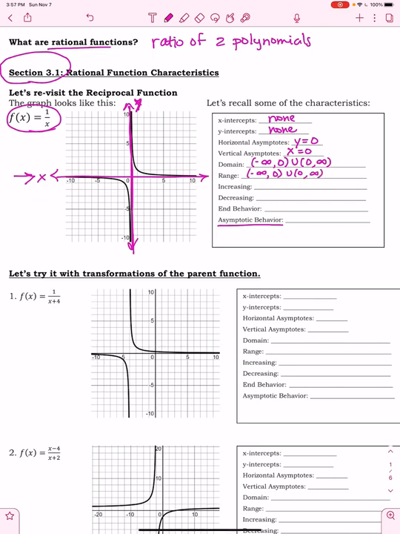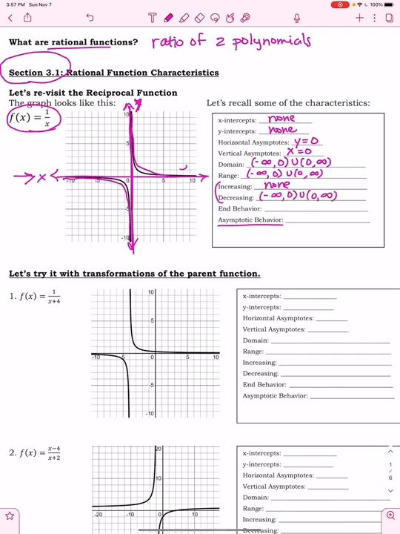Increasing. As you look at increasing and decreasing, remember that for these interval values, we always read the graph from left to right, meaning we look at what it's doing as we move our eyes or our pencil across left to right. If you'll notice, this is decreasing, and here it is also decreasing as we move from left to right. So it is not increasing at all. And we always use the x-axis, so decreasing is going to just be the domain.